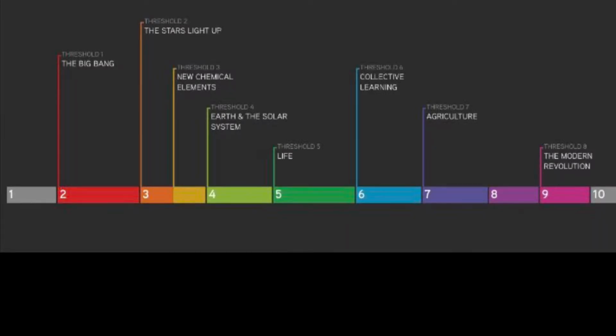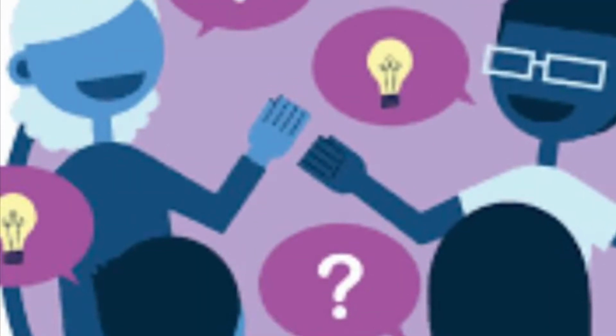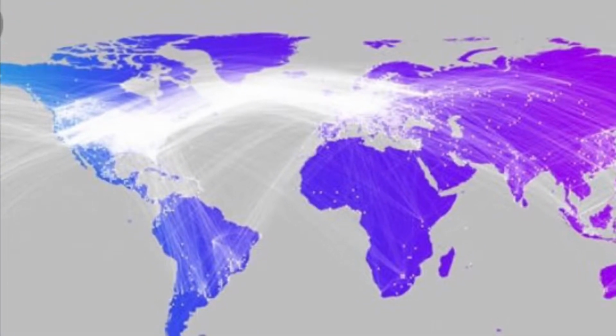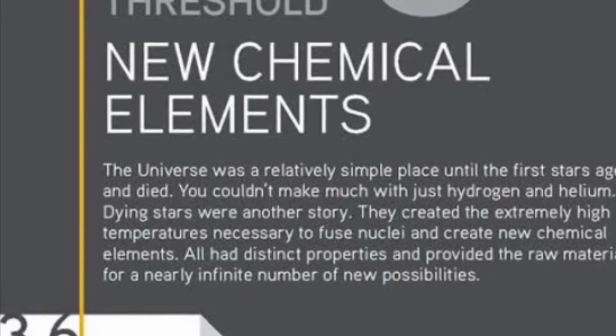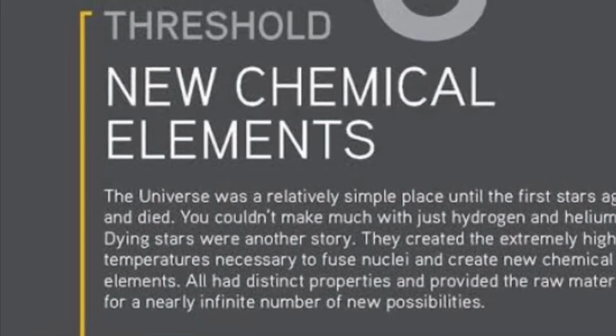The 5 thresholds penicillin crossed along its long history were new chemical elements, life, collective learning, expansion and interconnection, and the modern revolution. New chemical elements is one of the most important thresholds penicillin crossed in order for it to be what it is today.